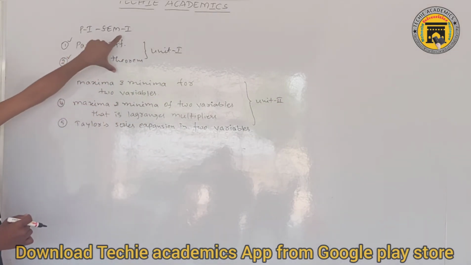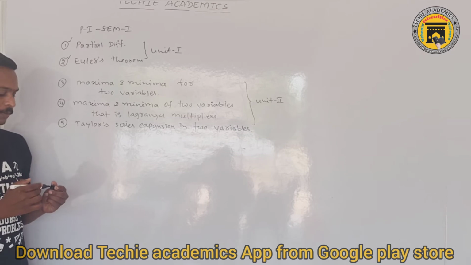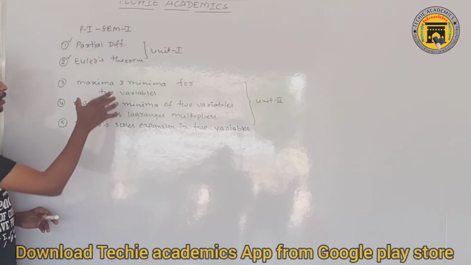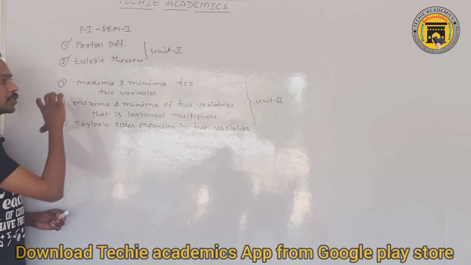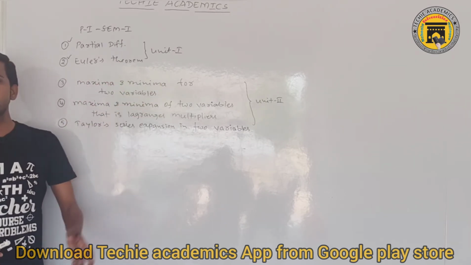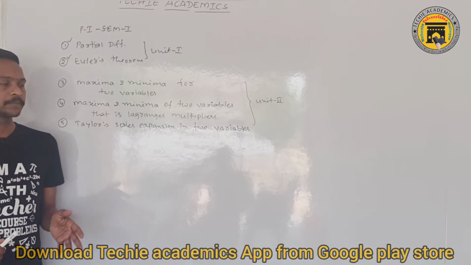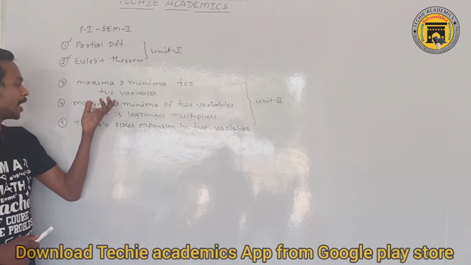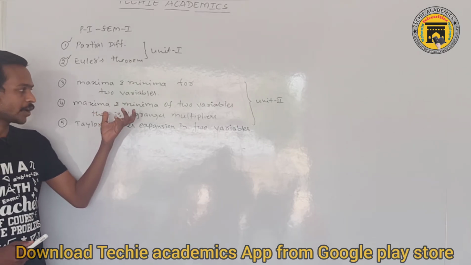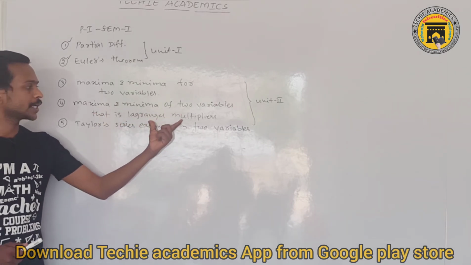This is the first unit. In the first unit mainly we have 2 topics: one is basic problems on partial differentiation, and then Euler's theorem. Coming to the second unit, we have maxima and minima, finding the maximum and minimum value of a given function in two variables, and the same using Lagrange's multiplier.